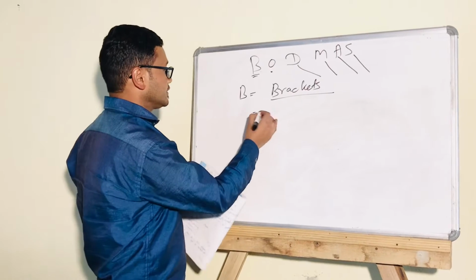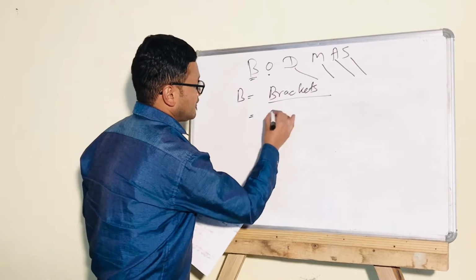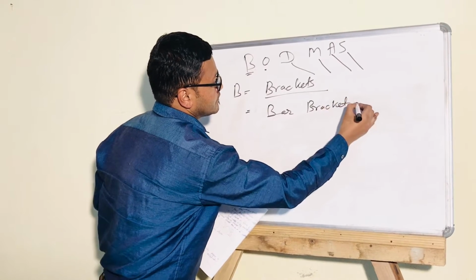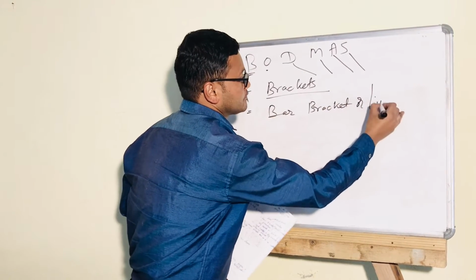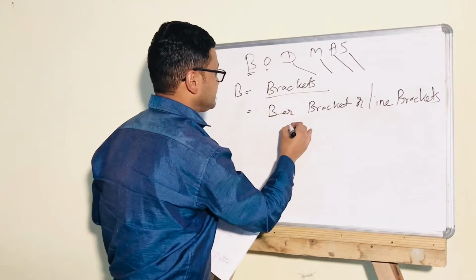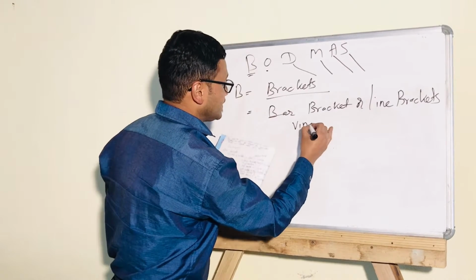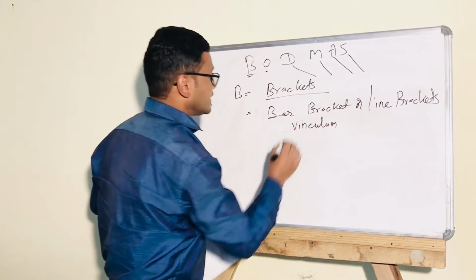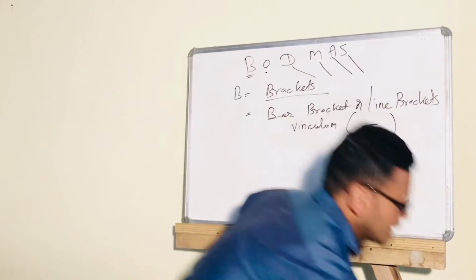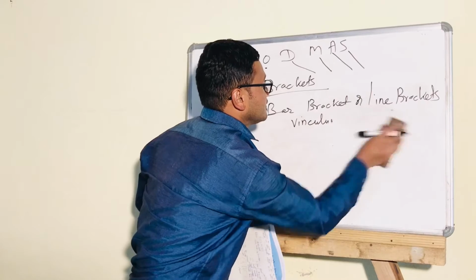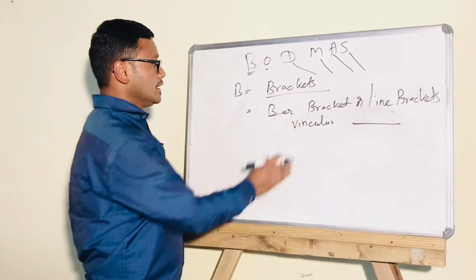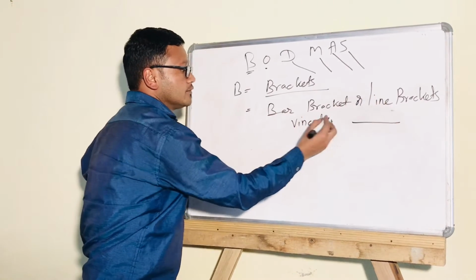First, the bar bracket or line bracket or vinculum. The symbol is like this, not a minus, a bar. Actually this is not a line segment but a bar or line or vinculum.